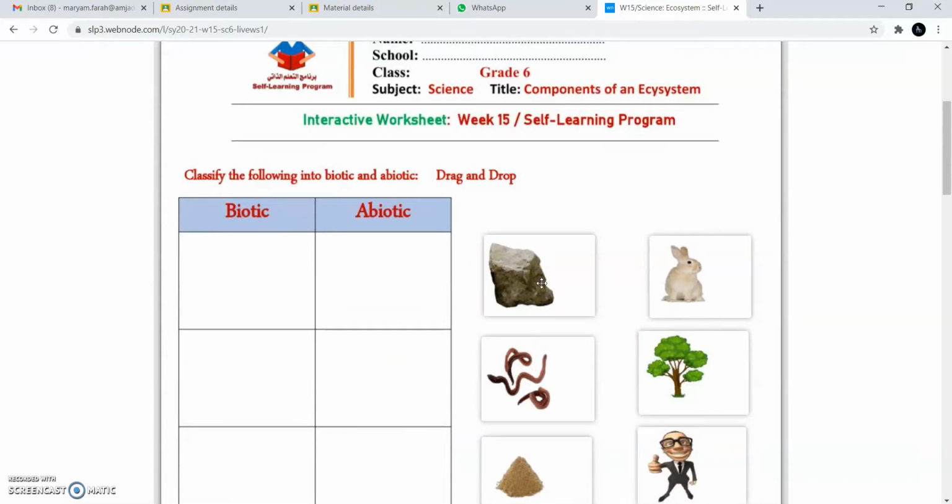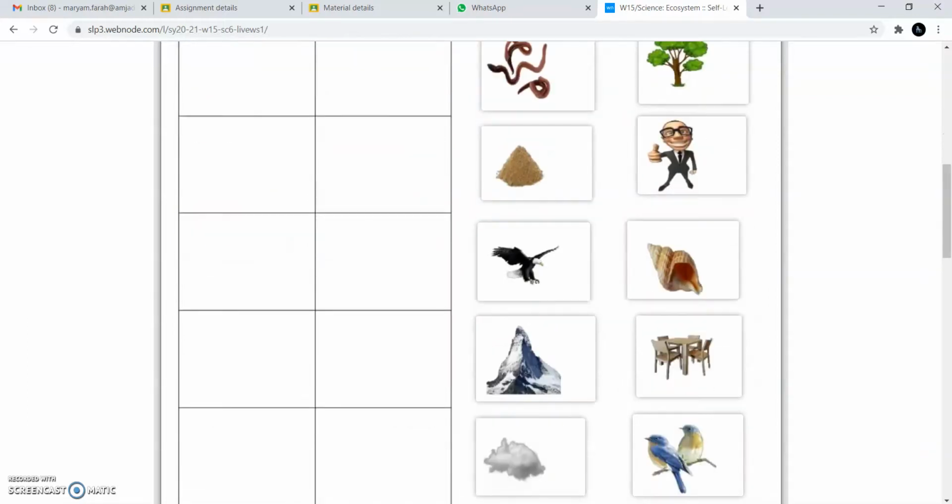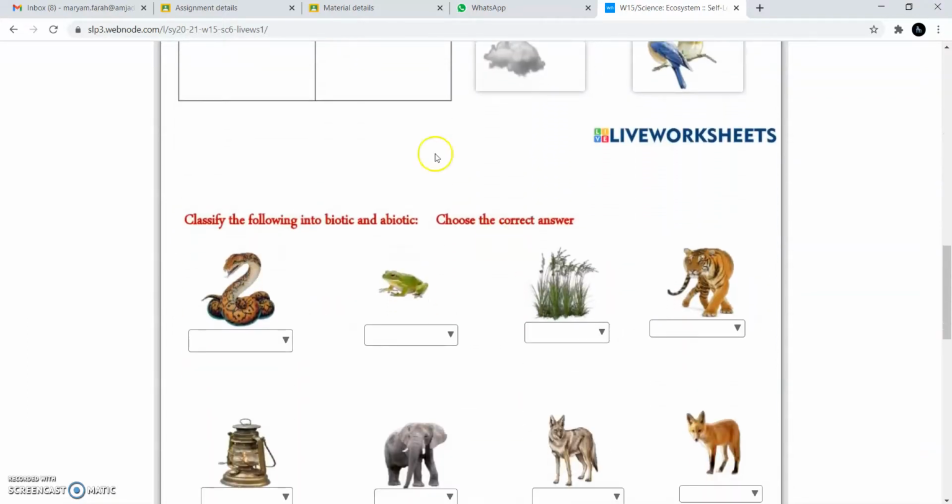So this is a rock, for example. Is it biotic or abiotic? It is abiotic. You put it over here. Next, this, it's a rabbit. Is it biotic or abiotic? It's biotic. Then you go down. You have another game. Over here, again, this snake, choose, is it biotic or abiotic? Okay, so this is biotic, and so on.